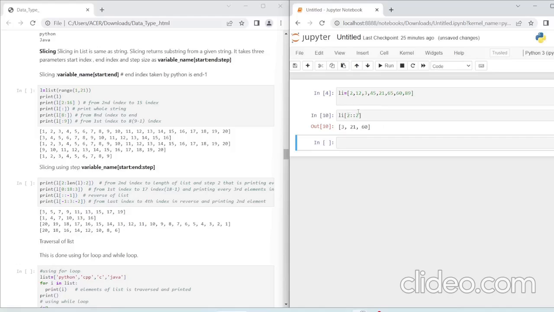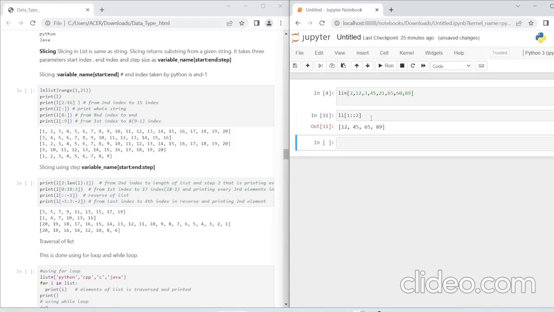So even for this slicing, people get confused that if the step is 2, it will start from 2. No, it will always start from the first index which is given. So if we write 1 here, it will start from 12, then it will be 45, then 65, then 89.